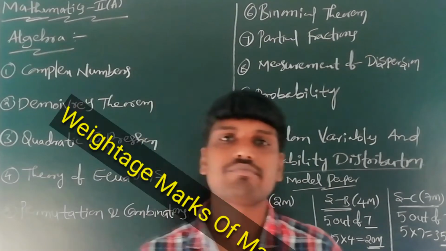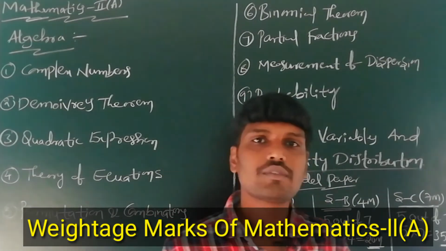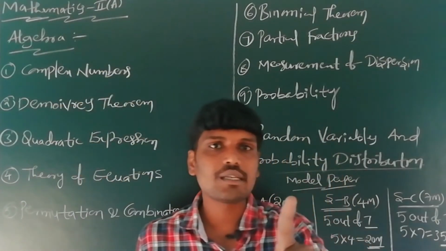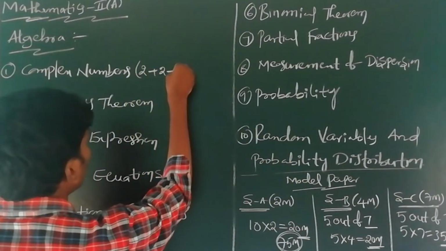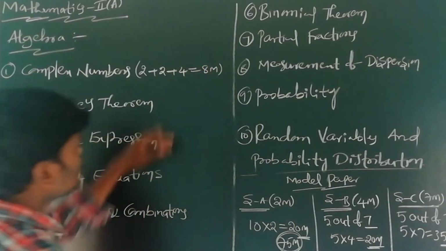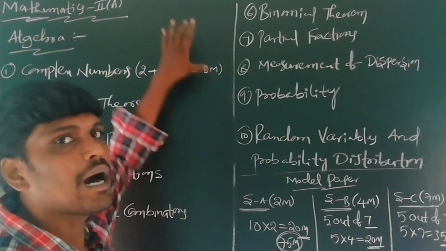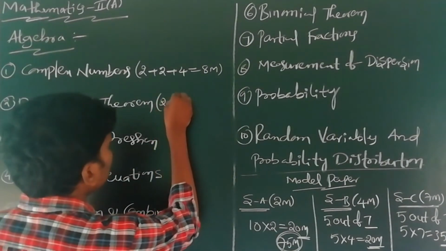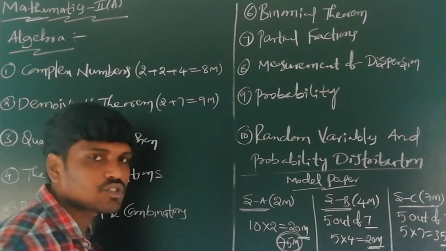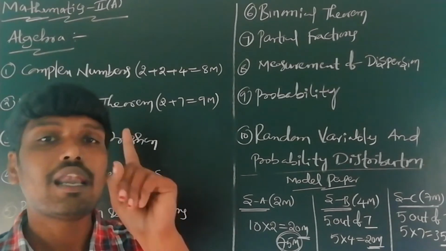Next, what is the weightage of each chapter in Mathematics 2A? Mathematics 2A has 10 chapters. The first chapter of algebra is complex numbers. In this chapter, there are 2 questions of 2 marks and 1 question of 4 marks, total 8 marks. Second chapter, De Moivre's theorem. Here there is 1 question of 2 marks and 1 question of 7 marks, total 9 marks.